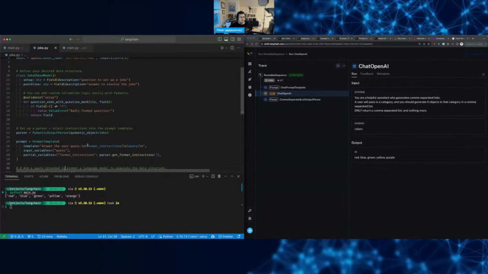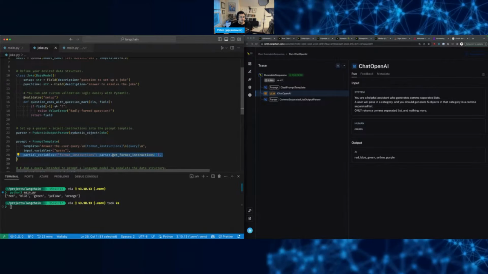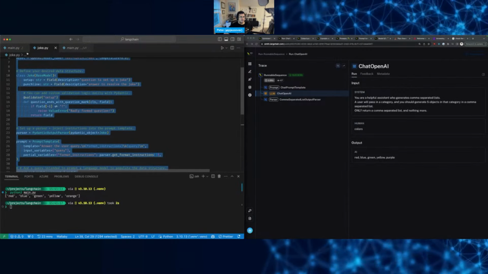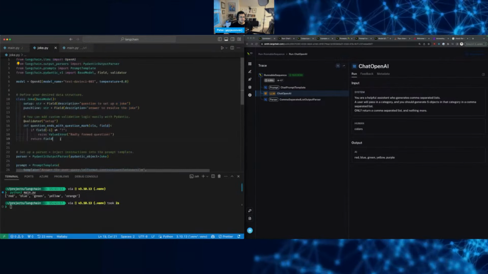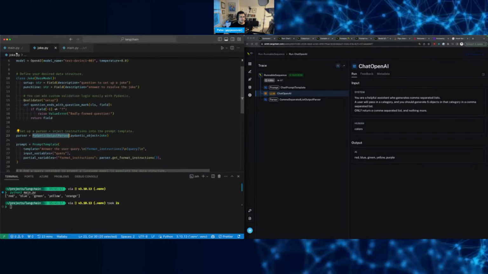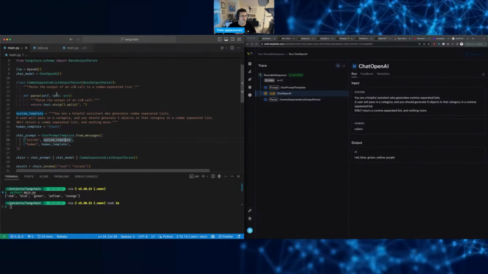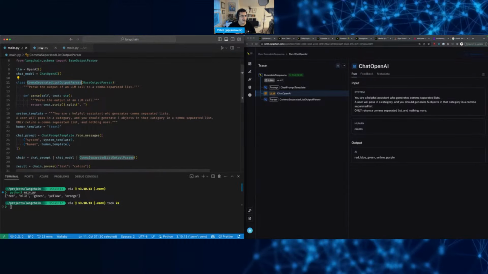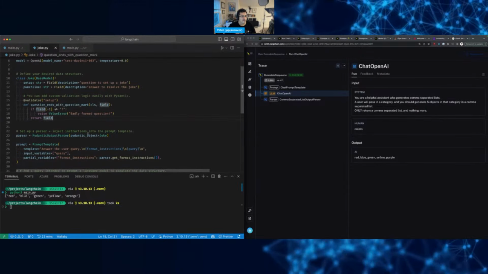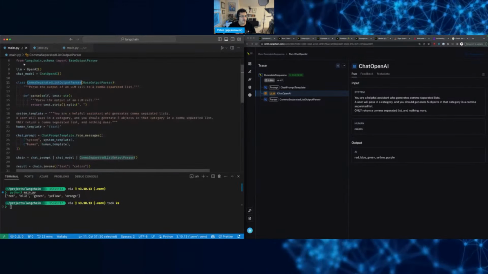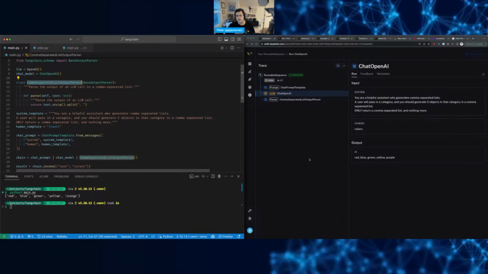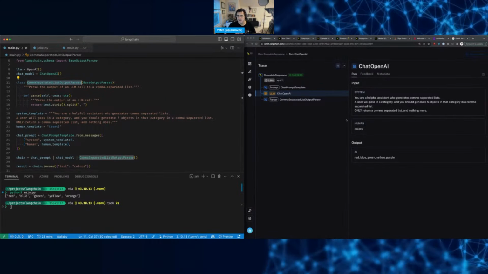Wait, where were those? Those examples were the get format instructions, right? The Pydantic parser. Does this one have that? If I create a base model, this is just a parser. Over there we actually had a model, so that was different.